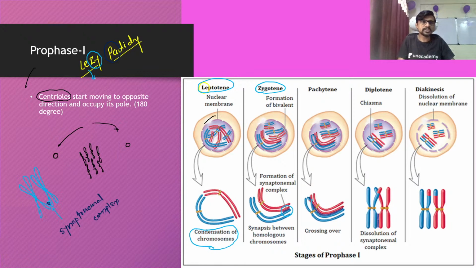Okay, so this PA stands for the packaging phase. So in the packaging phase, chromosomes are now completely attached to each other because of the synaptonemal complex. And in the DI phase, so it's a diplotene. So in this phase, the chromosomes are moving away from each other. And in that phase, what happened? So this synaptonemal complex is moving toward the pole of the chromosome, and that's why the chromosomes are now attached